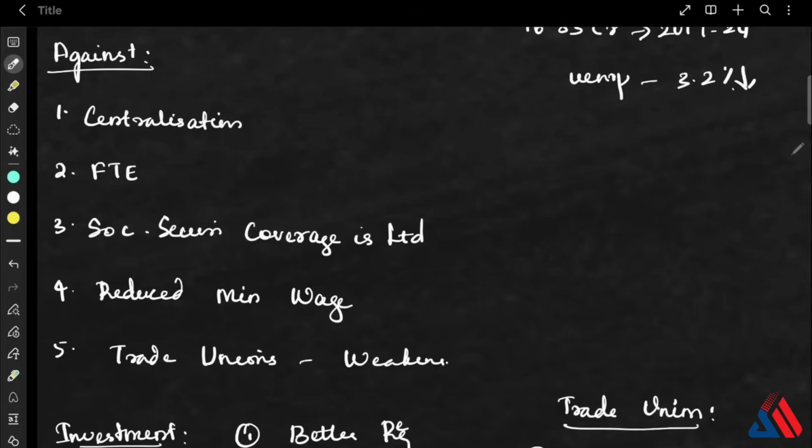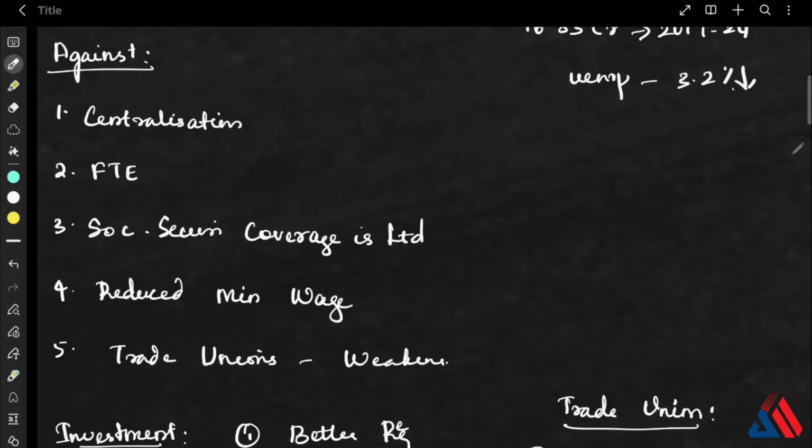The fifth one is that these codes weaken the role of trade unions. Instead of strengthening the collective bargaining mechanisms, this has actually weakened them. And there is still a fear of job insecurity, and only fewer protections are given. So these are the arguments against the labor codes.